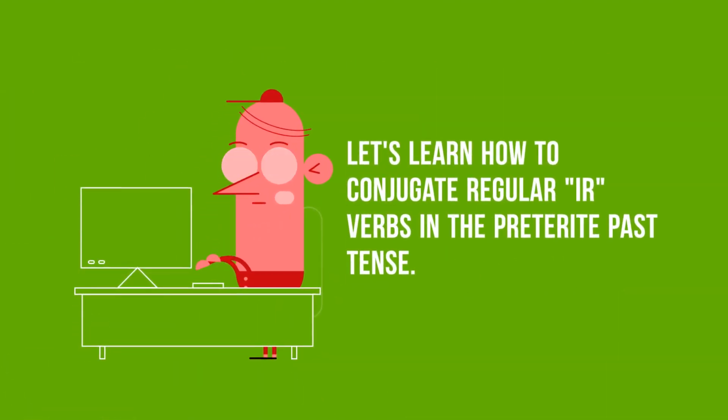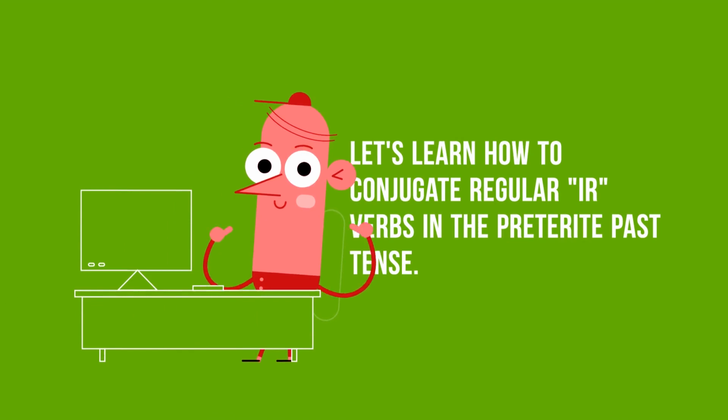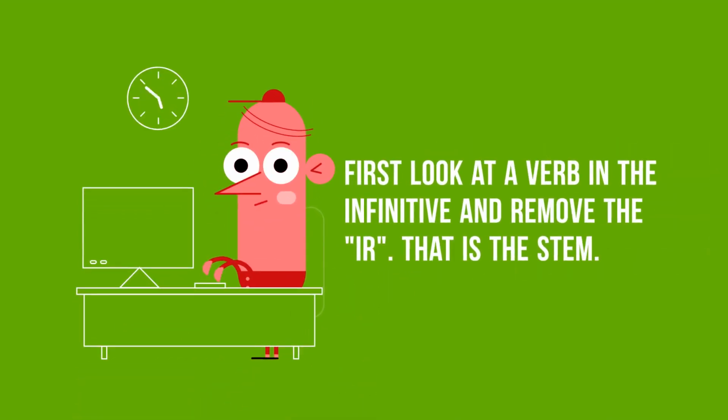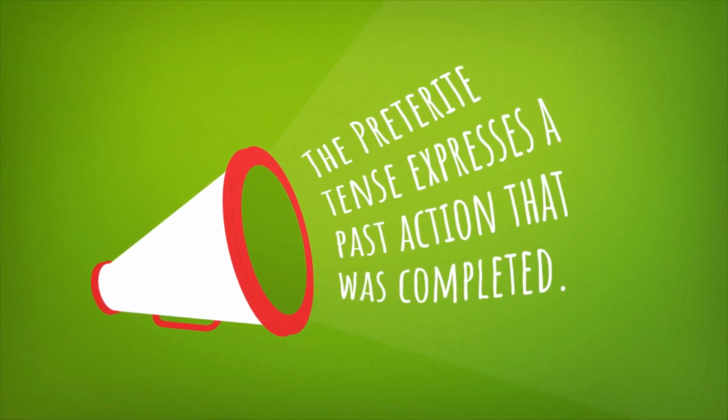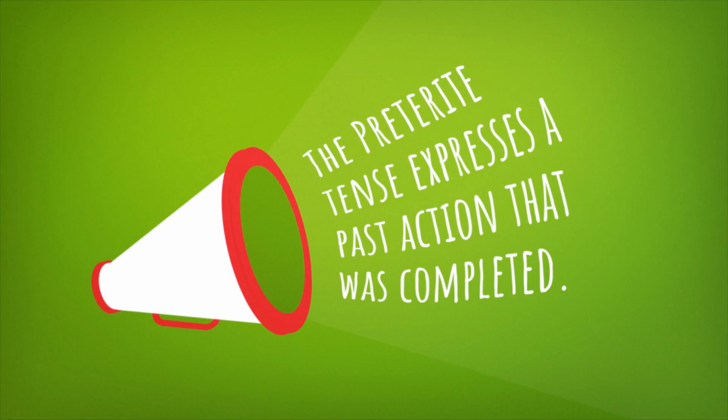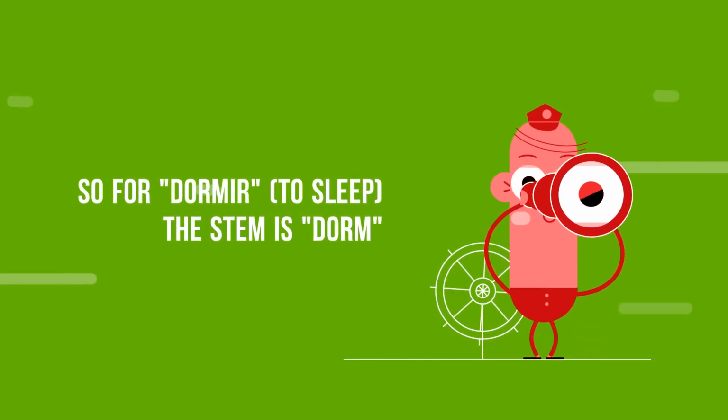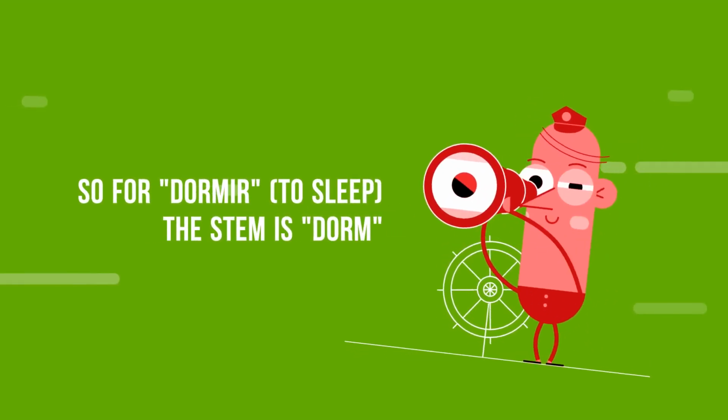Let's learn how to conjugate regular IR verbs in the Preterite past tense. First, look at a verb in the infinitive and remove the IR, that is the stem. The Preterite tense expresses a past action that was completed. So for dormir, the stem is DORM.